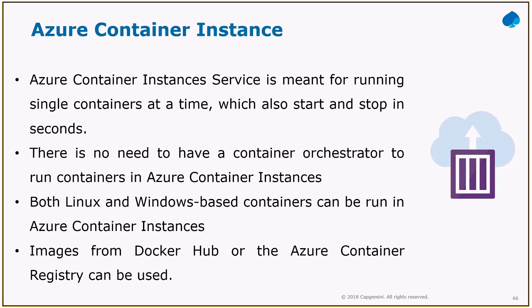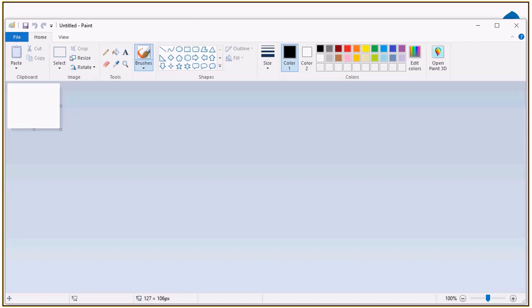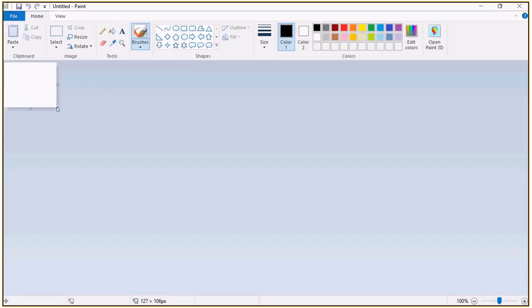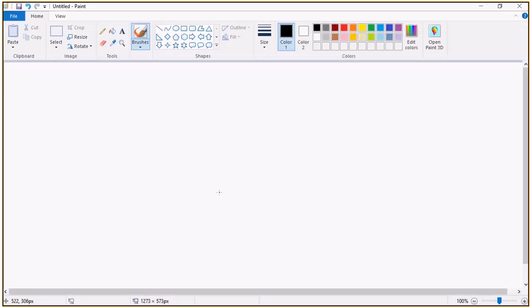So to start with the VM, I'm opening Paint. First let me discuss the virtual machine. If you are going to create any virtual machine, we need to have one computer first. So some server should be there.